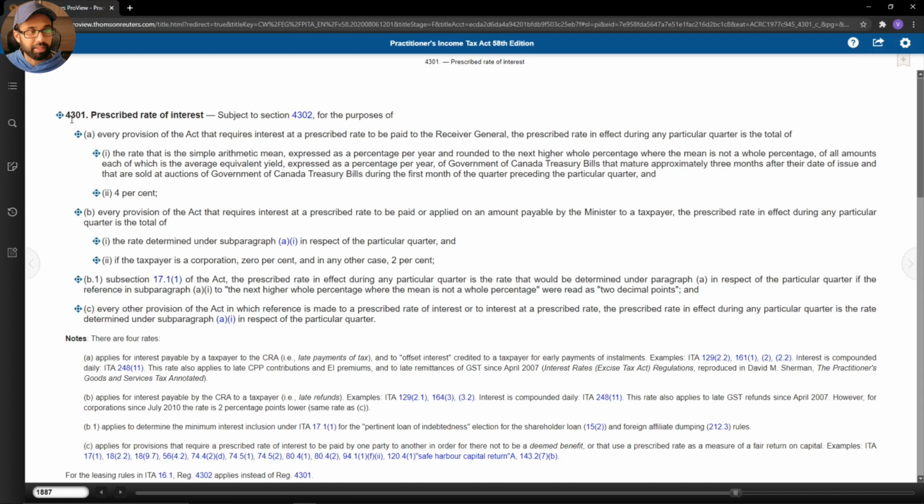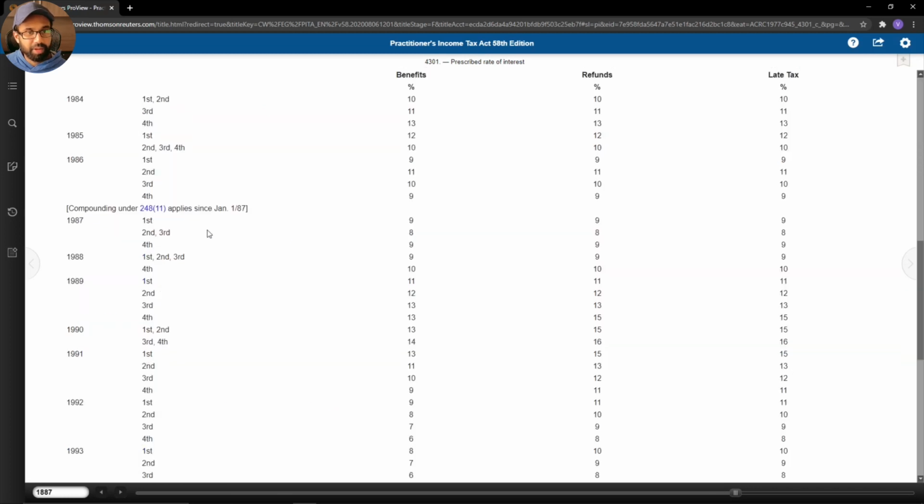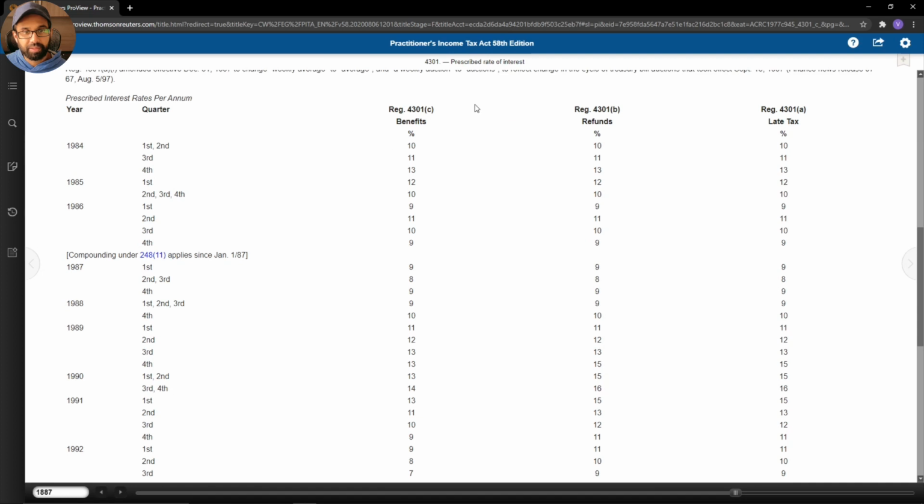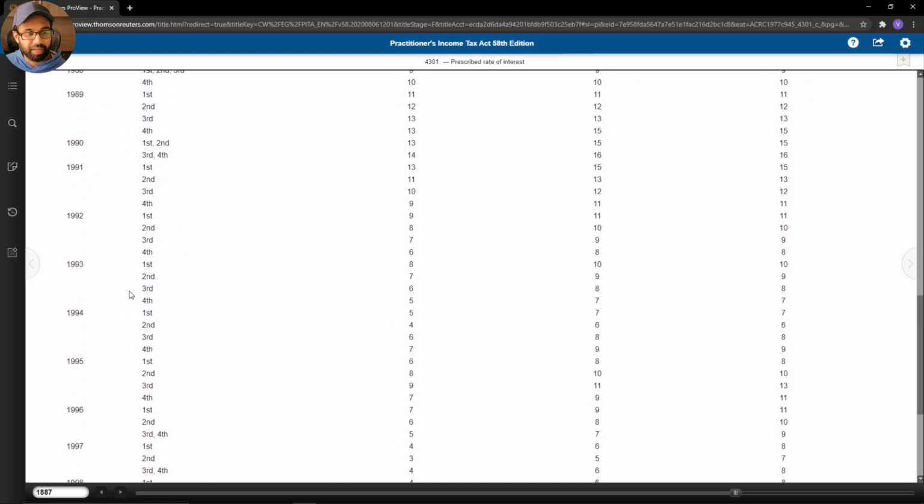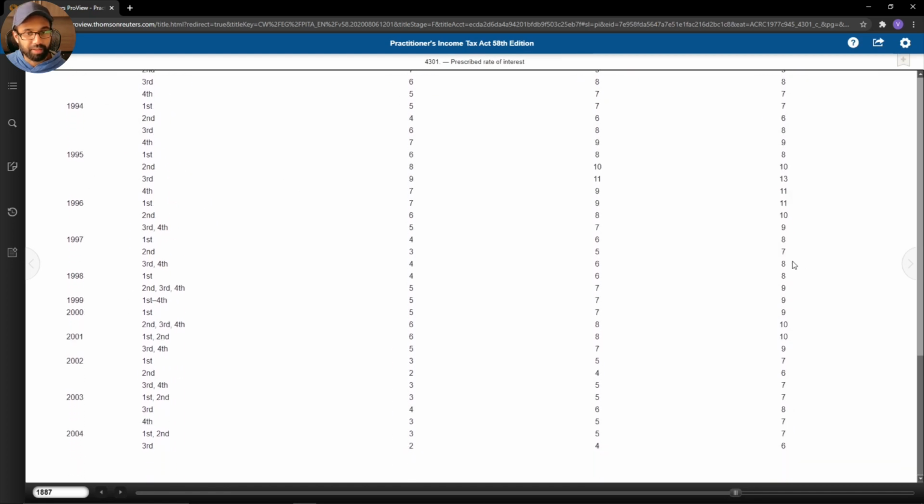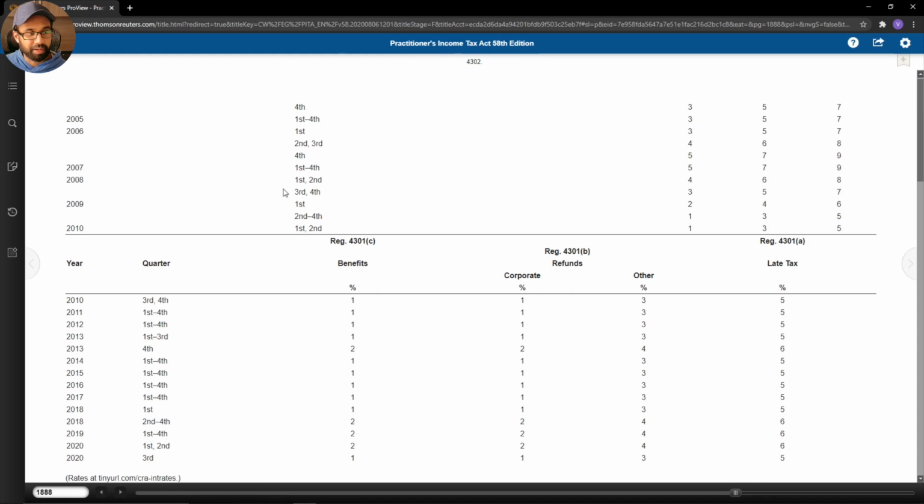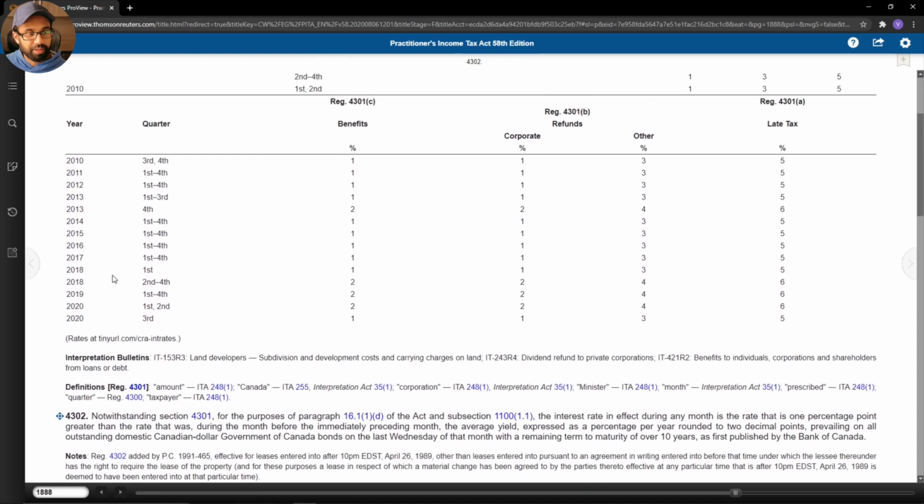Here we are, Regulation 4301, prescribed rate of interest. And we actually get a nice little table in the printed version of the Income Tax Act for each paragraph in 4301. We're interested in 4301C. And you can see for a given year along the left, and we can keep going here. So for a given year, we have a prescribed rate.